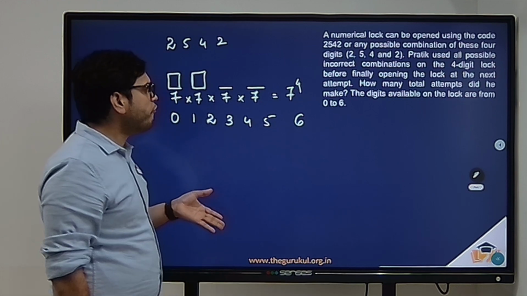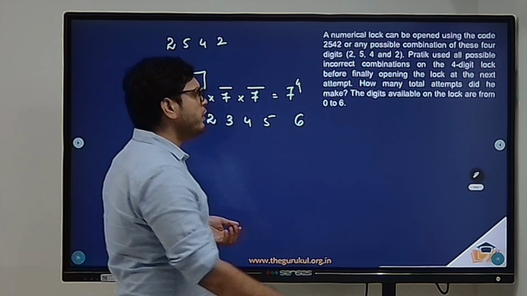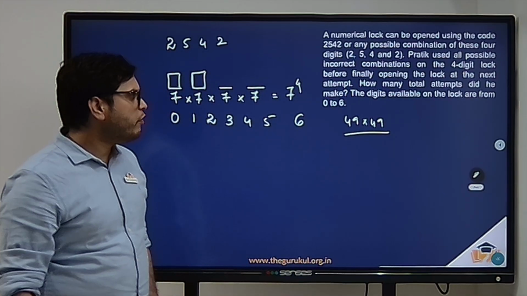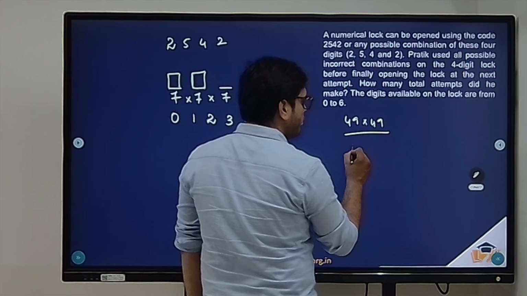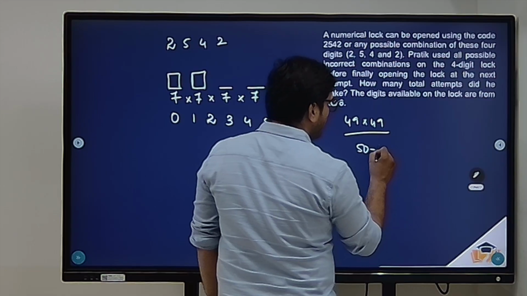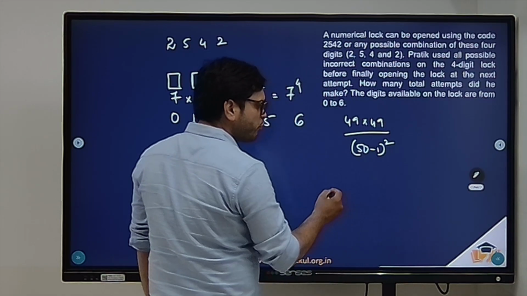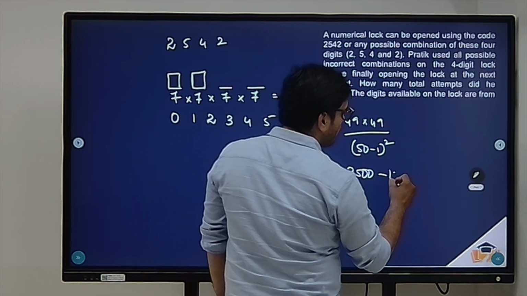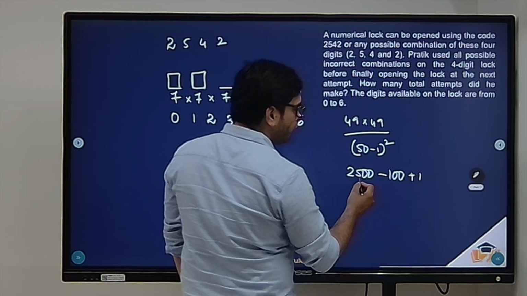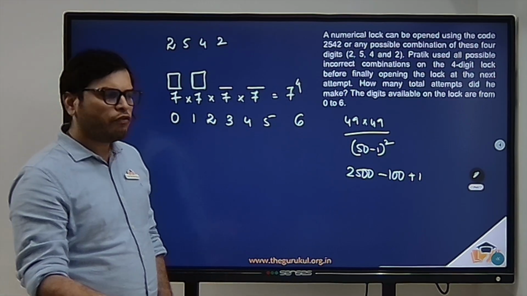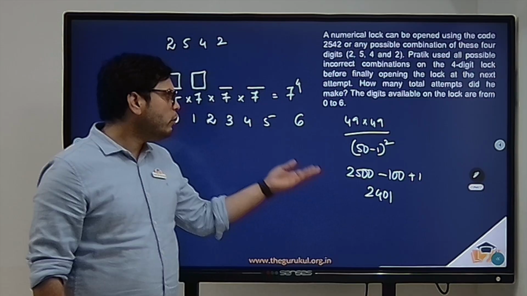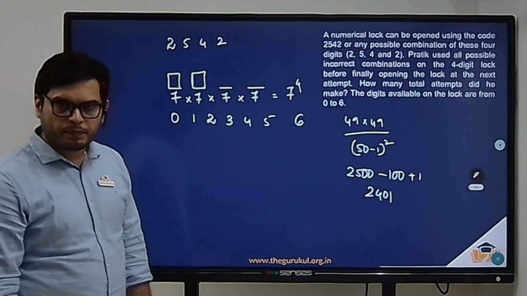Now 7 power 4, that would be 49 into 49, right? Now how to find the value of 49 into 49? Write this as 50 minus 1 whole square. Now we know 50 square, which is 2500, minus 2 into 50 into 1, 100, plus 1. 2500 minus 100, 2400 plus 1, 2401. That's the value of 7 power 4, right?